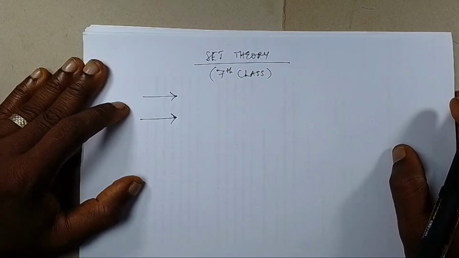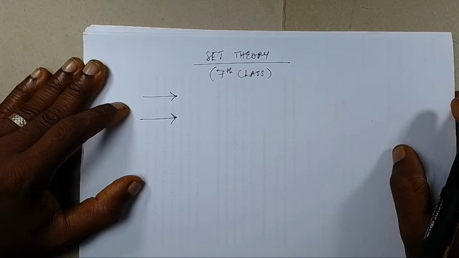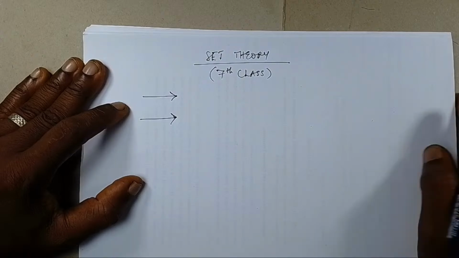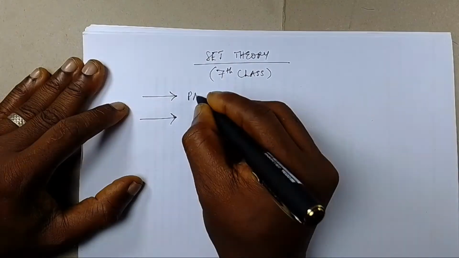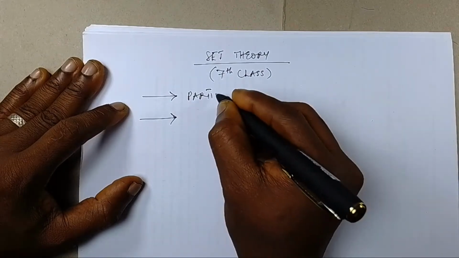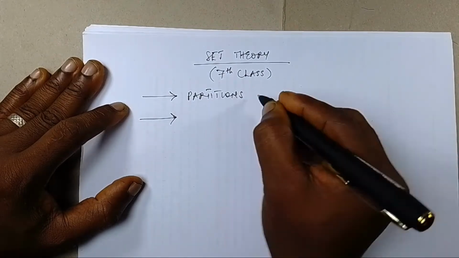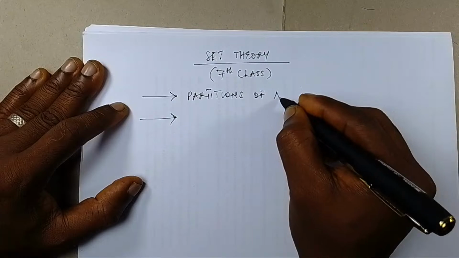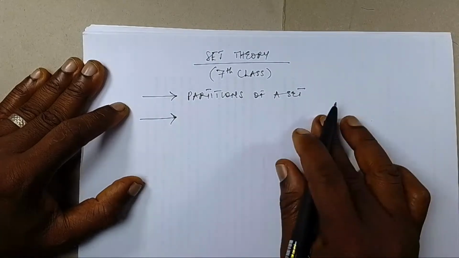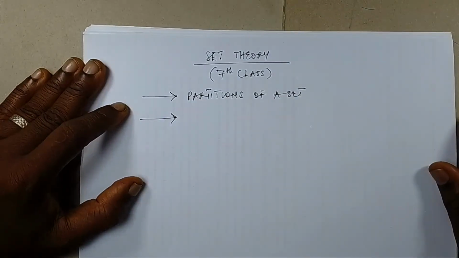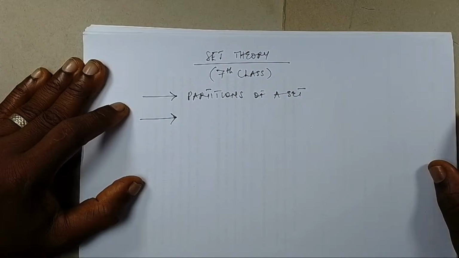So in today's class, I shall be rounding up my discussion on set theory with two major discussions. So, partitions of a set: I shall be defining and explaining what the partitions of a set are.